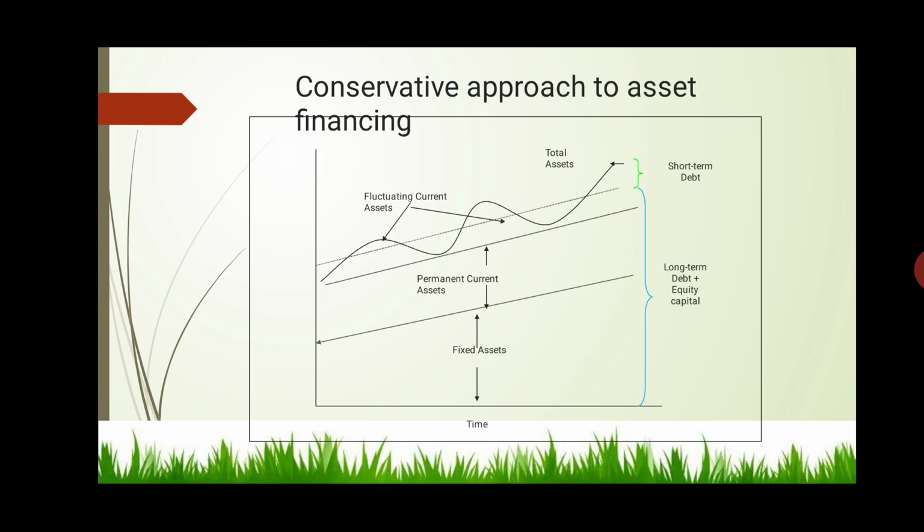Now let us understand with the help of this diagram showing the conservative approach to asset financing. On the right hand side you can see that it is clearly written that long term sources like debt and equity capital, they are not only used for financing the permanent working capital but also somewhat for the temporary working capital. So temporary working capital can be financed through short term as well as from the long term sources.